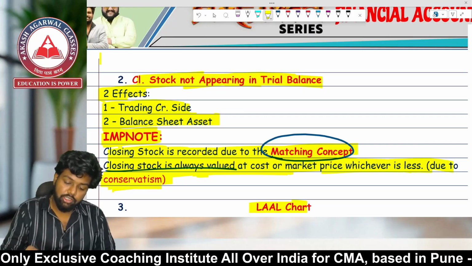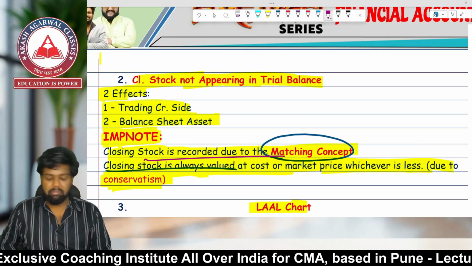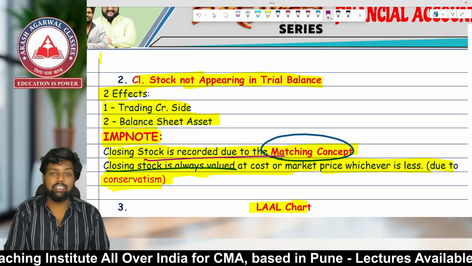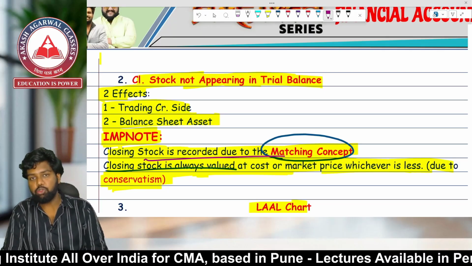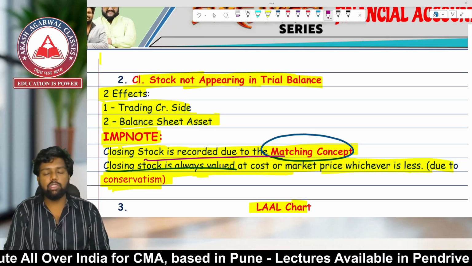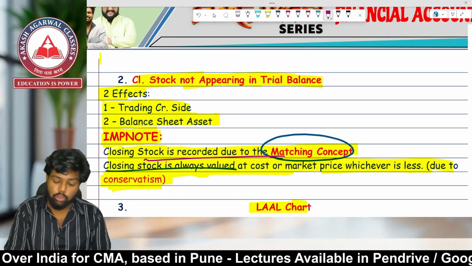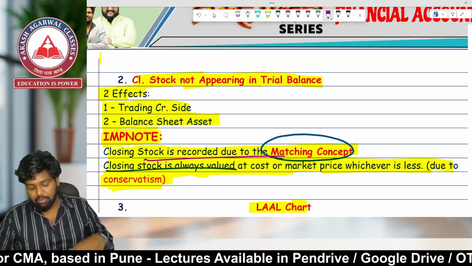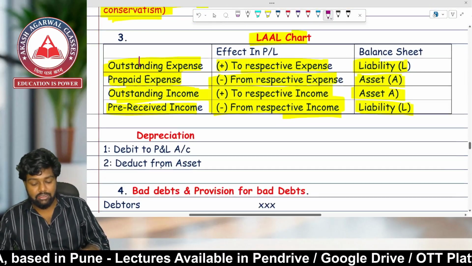Closing stock is recorded due to which concept? Matching concept. It can come in the exam as an MCQ, or it can be asked of the intermediate student as a theory question. And closing stock is always recorded at cost price or market price, whichever is less, as per the concept of conservatism. We have already discussed the large chart.